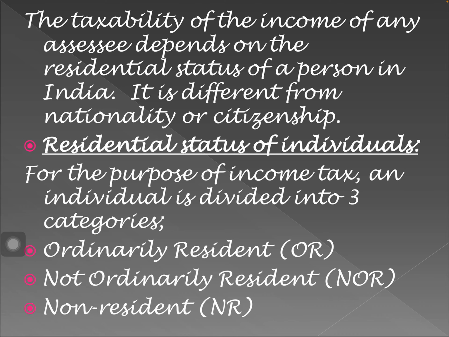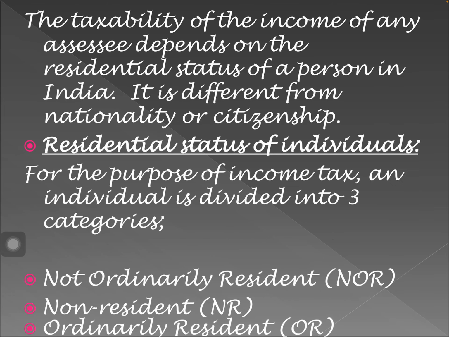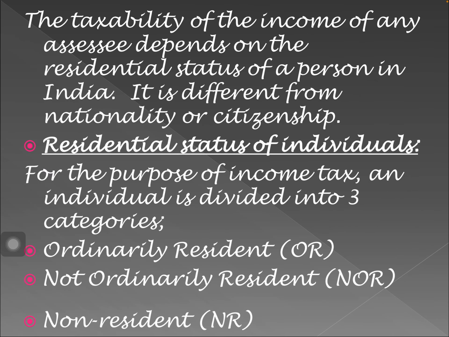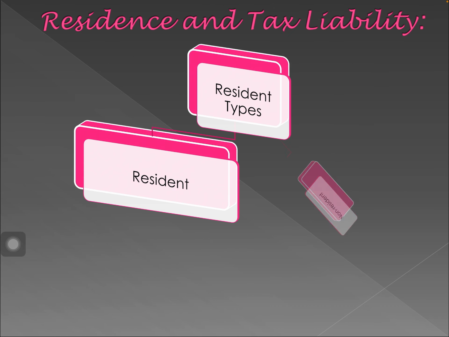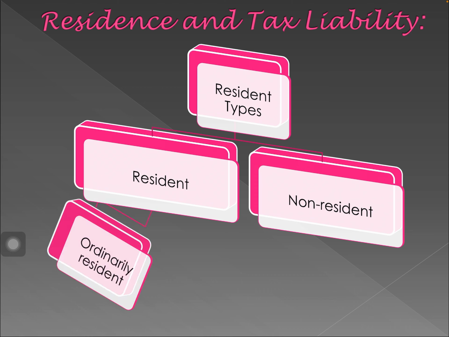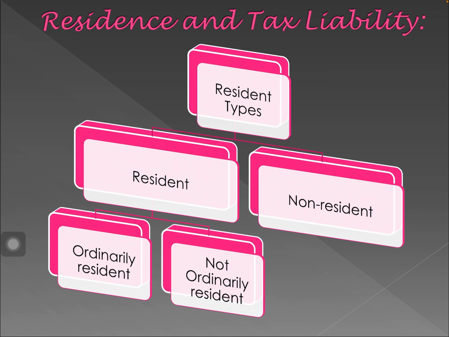Residential status of an individual. For the purpose of income tax, an individual is divided into three categories: ordinarily resident, not ordinarily resident, and non-resident. So whether the income is taxable or not depends on the residential status of an individual. Residential status: the type is resident or non-resident. Under resident, again you have to see whether the person is ordinarily resident or not ordinarily resident.